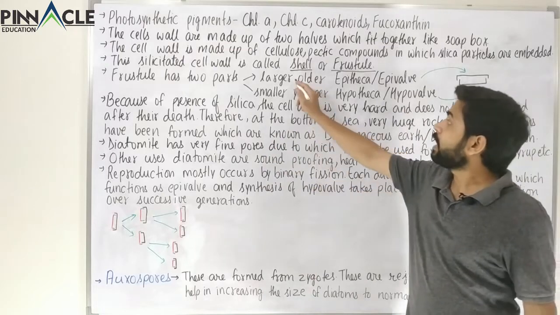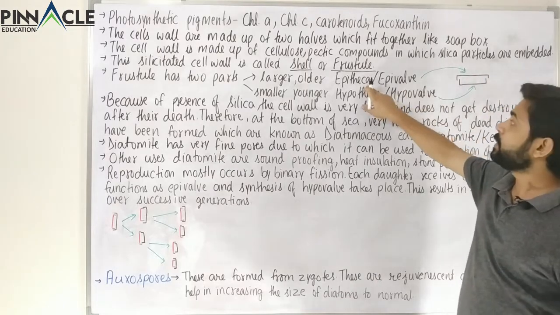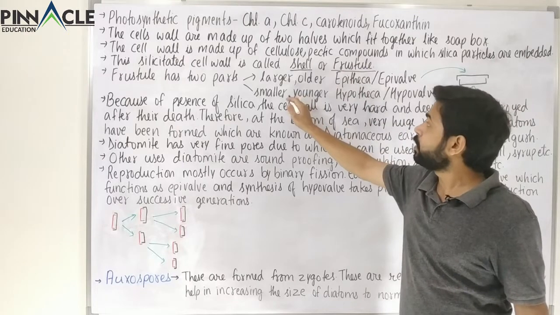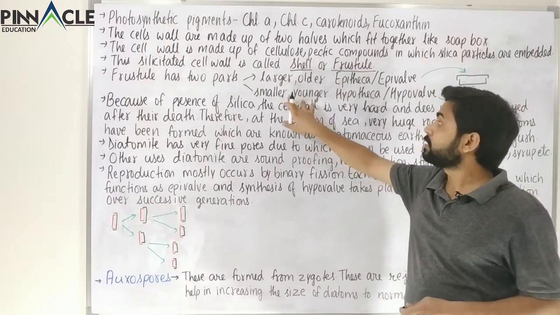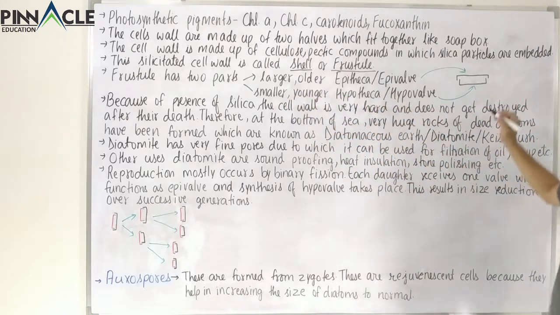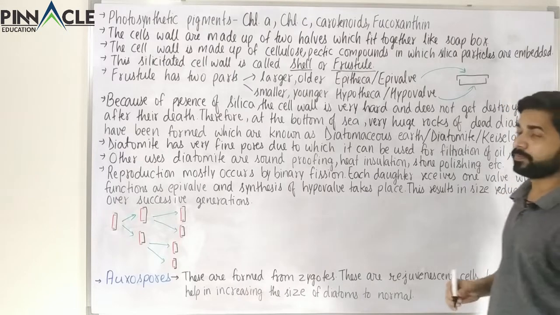Now it has a larger, older part, that is this part. This is the larger and the older part. It is called the epitheca or epivalve. Now we have a smaller, younger part, that is, it is synthesized later. And this smaller, younger one is called the hypotheca or the hypovalve. You can see here this is the smaller one and this is the larger one.